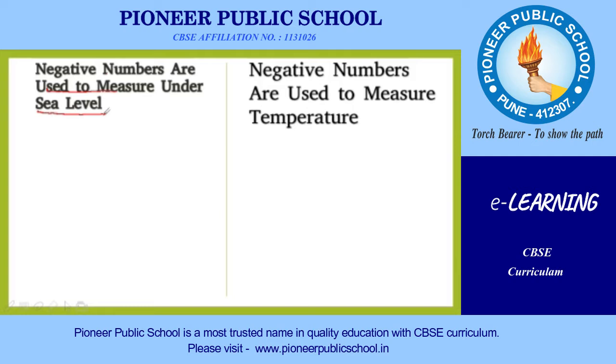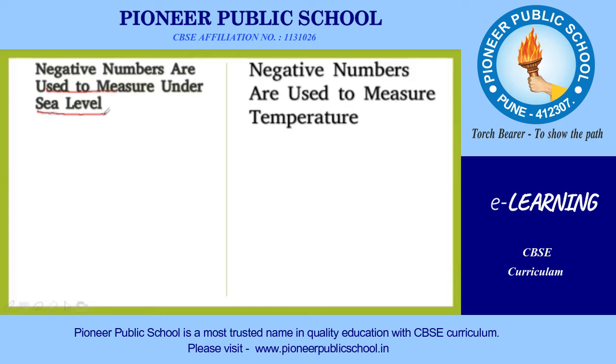At the same time, temperature. You may have heard somewhere that in Kashmir in winter the temperature falls below zero. Falling below zero means negative numbers are coming, and we use these negative numbers to measure the temperature: -1, -4, -7.